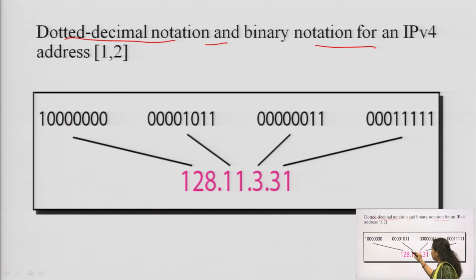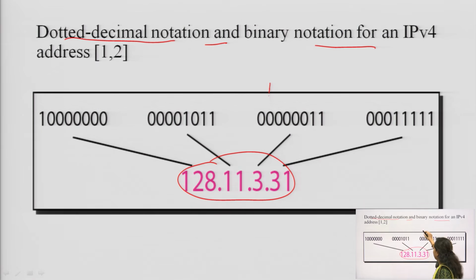Now, you can see that this is the IPv4 version, and this is separated by dots. So, that is known as the dotted, and decimal means these are in the decimal format. It is not in the hexadecimal form, it is not in the octal form or the binary form, it is in the decimal format, and these are separated by these points. So, this is the dotted decimal notation.